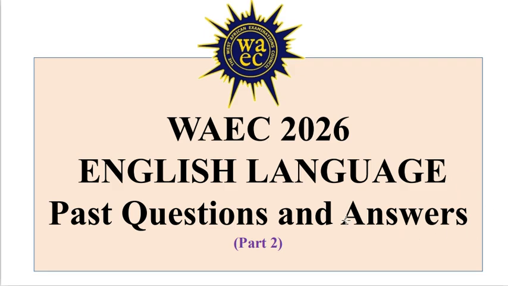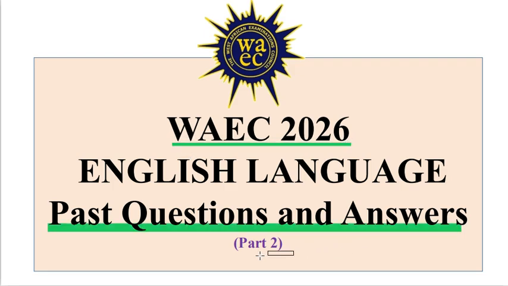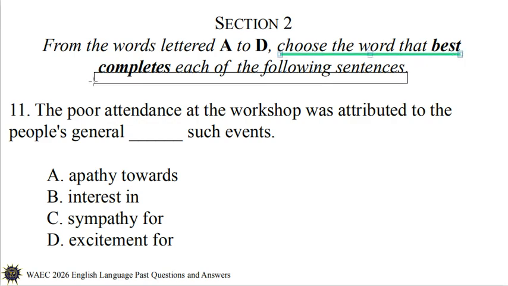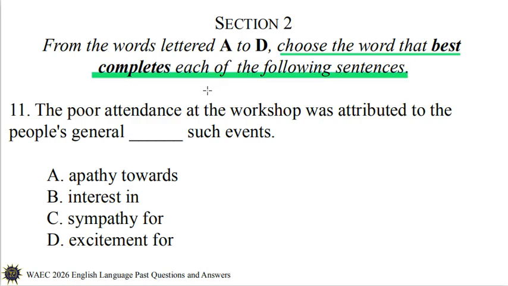This is WAEC English Language 2026 Past Question and Answers. This is the second video in section 2 from number 11. The instruction on section 2 says, from the words lettered A to D, choose the word that best completes each of the following sentences. Number 11.